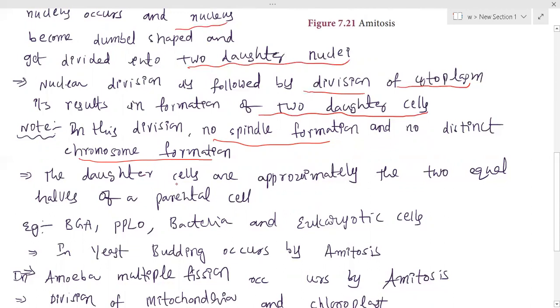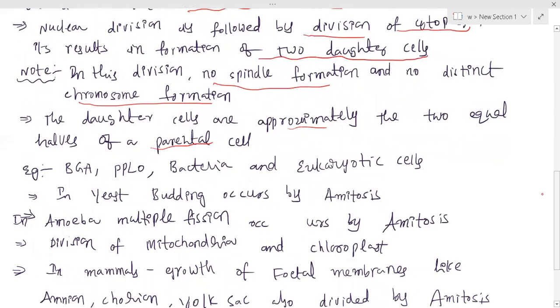So these daughter cells are approximately equal halves of a parental cell. So let us see in what kind of organism this mitosis process takes place. Mitosis process takes place in BGA. BGA stands for blue green algae, followed by PPLO. PPLO stands for pleuropneumonia-like organism, and next one is bacteria and other eukaryotic cells.